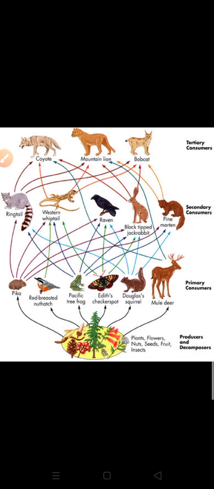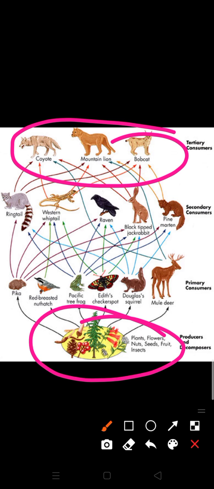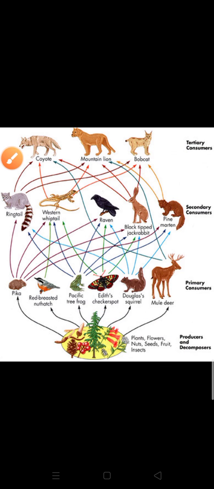The food web starts from the plant, which is a producer, and ends up in the top carnivores, the tertiary carnivores. There are many food chains operating in a food web. You can see plants, rabbit, hawk; plants, mice, hawk; plants, mice, snake, hawk, all are here. You can understand how they are interlinked with each other. That is the main concept of food web. I hope food web is clear.